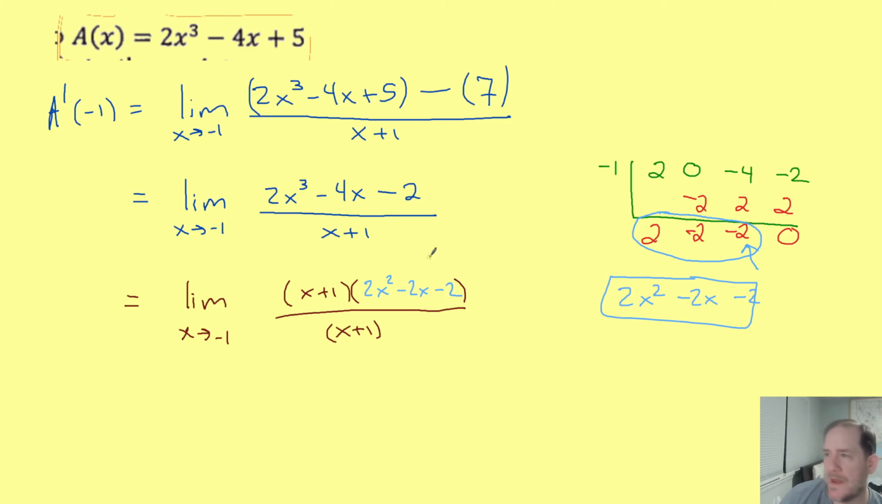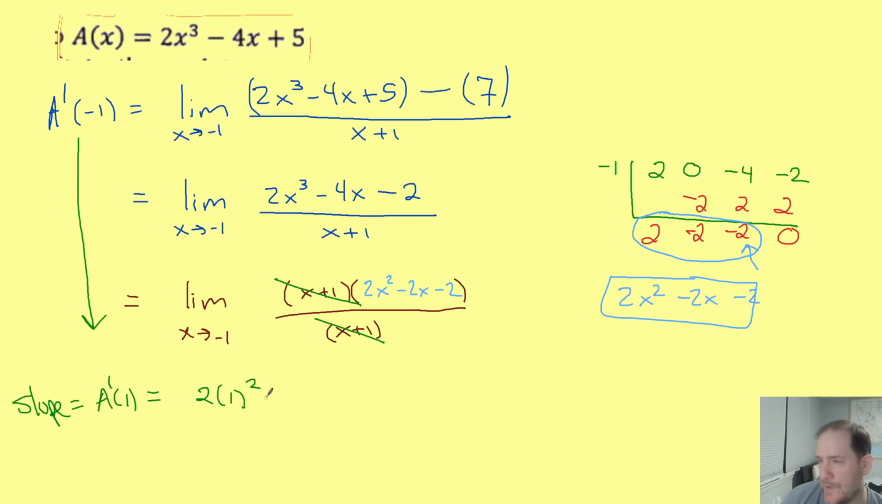And I don't really care that I can factor a 2 out of this. I don't care if it's factorable. I just want these guys to cancel, and then I can find my limit by plugging -1 into the only thing that's left. By the way, if you forgot what we're doing, we're still after our slope. And our slope is going to be a prime of -1. And we get that by just substituting in -1. So it's 2 times 1 squared minus 2 times 1 minus 2, which is 2 minus 2.